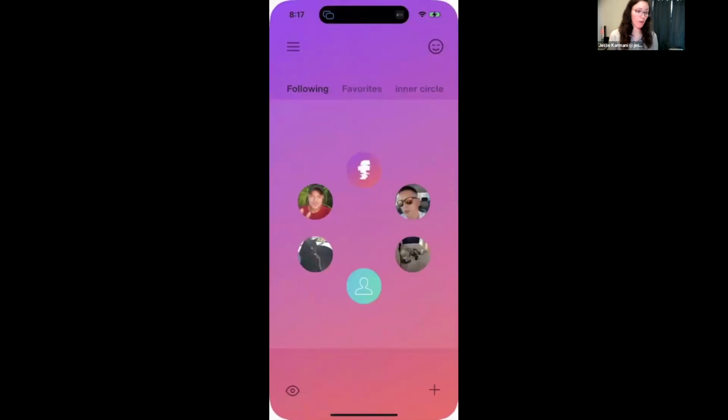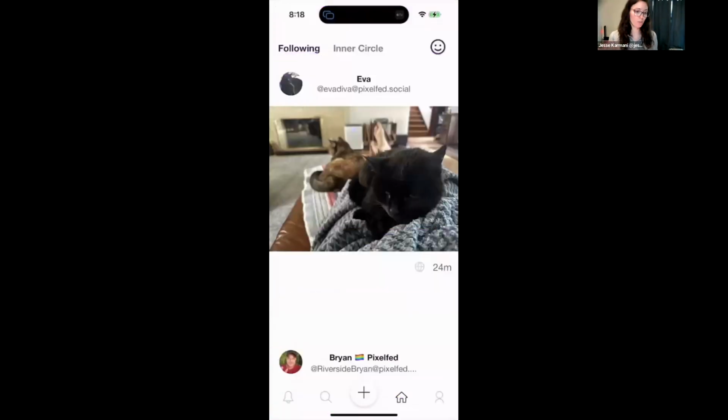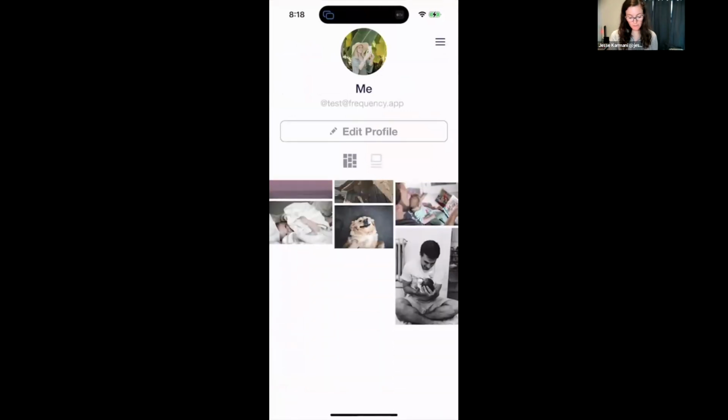Now you can see at the top there's following. There's also custom feeds. So by default, we give you one custom feed called favorites. Nala is my favorite, so she goes in there. There are also feeds built for your circles by default, so you can see the people that you have in these circles. Now if Zen mode is just too much for you, too different, you don't have to be in there. You can tap this little Zen smiley face at the top, and it'll take you into what I call classic mode. So this will look pretty familiar. You've got your regular feed, your custom feeds over here, and you can look at your profile.